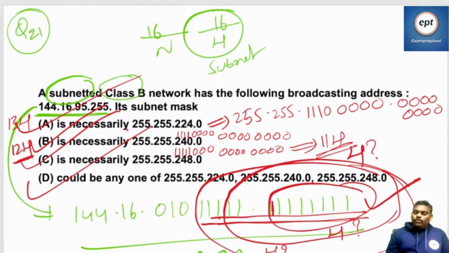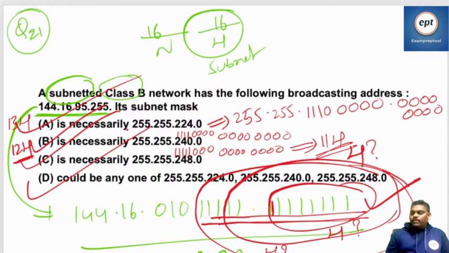We don't know. If 13 bits are host, in the DBA the last 13 bits are ones. Yeah, it is satisfied. If 12 bits are host, in the DBA the last 12 bits are ones. That is also satisfied. If host is 11 bits, then in the DBA the last 11 bits are ones.